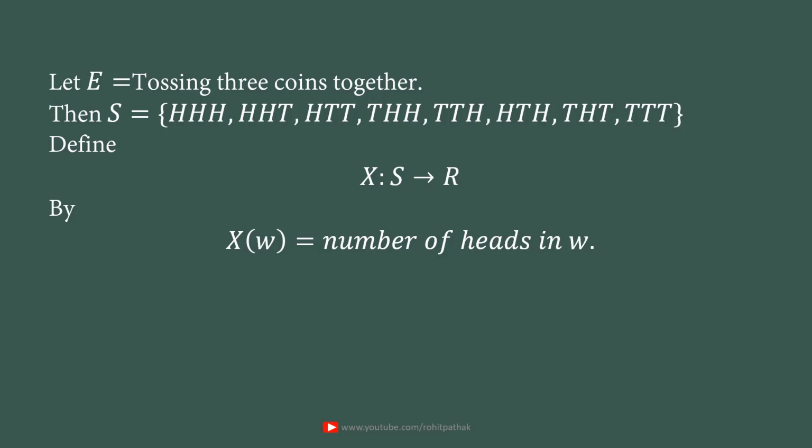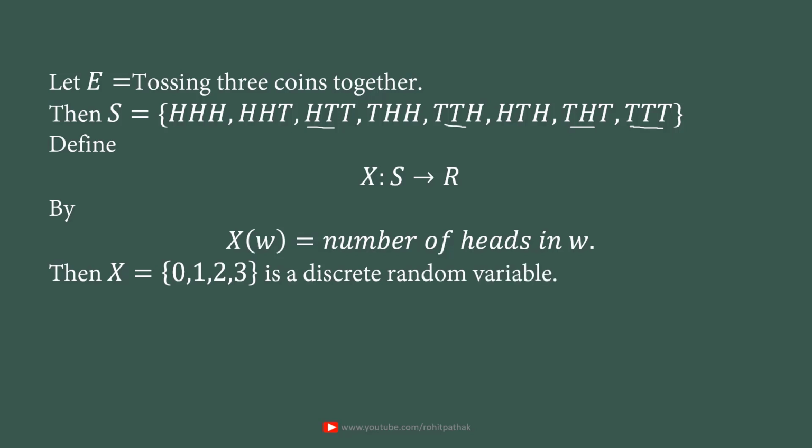That means this outcome may be there. Then the number of heads may be 1, so this one or this one. Any of the three outcomes may be there. Therefore, X is a random variable taking values 0, 1, 2 and 3 because there may be 0 heads, 1 head, 2 heads or 3 heads. It depends.